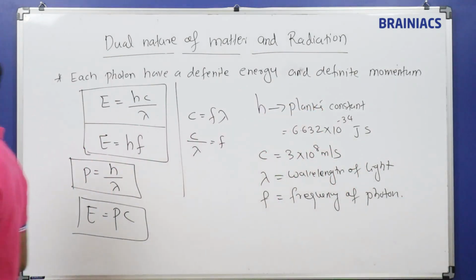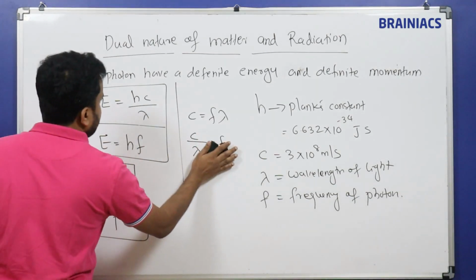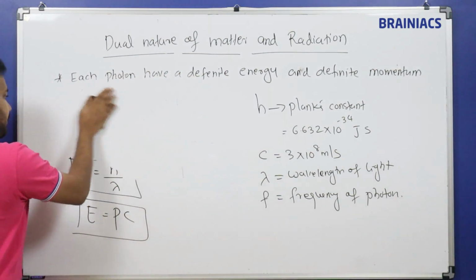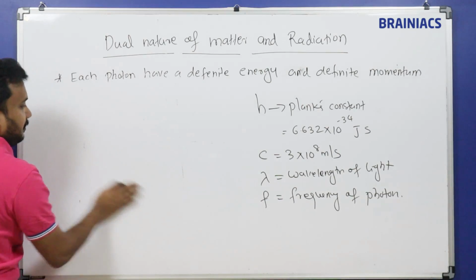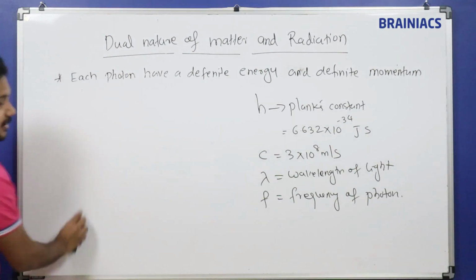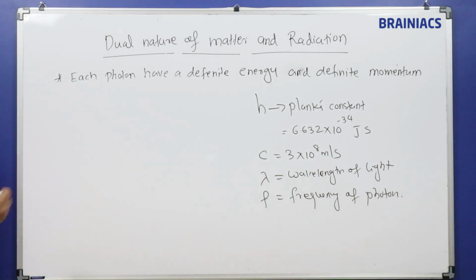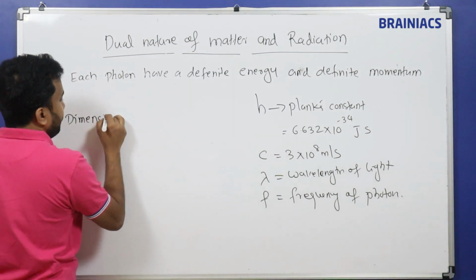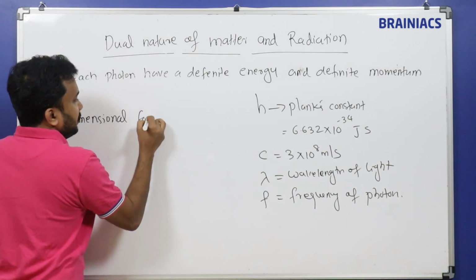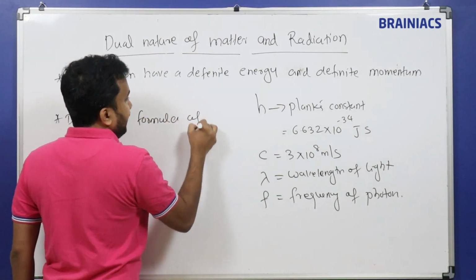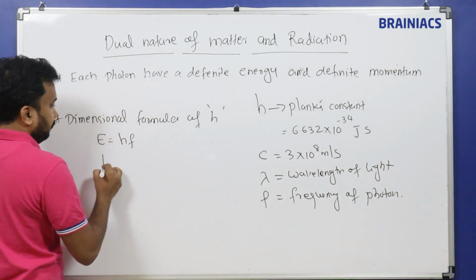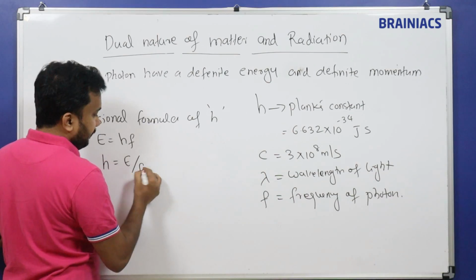So we are going to learn one more additional thing here. Hope this is clear to you. I need to add one more point to make it clear. I am writing the dimensional formula as the next point. We don't know where we'll get a question, so we have to write all the points. Dimensional formula of H, Planck's constant. We know E is equal to HF and H is equal to E by F.